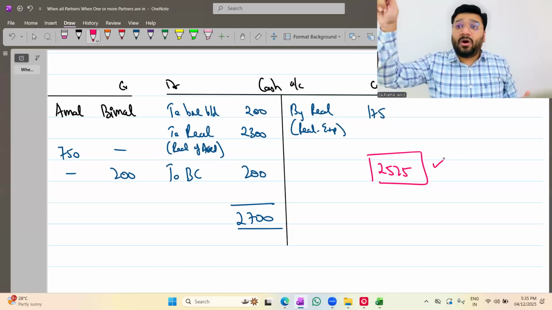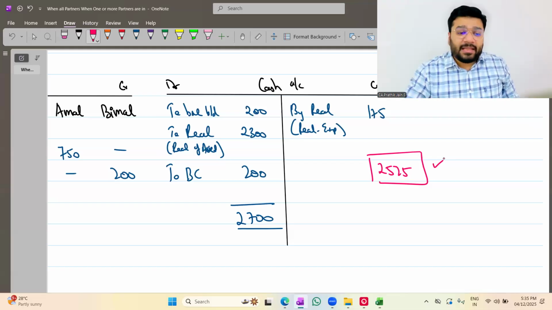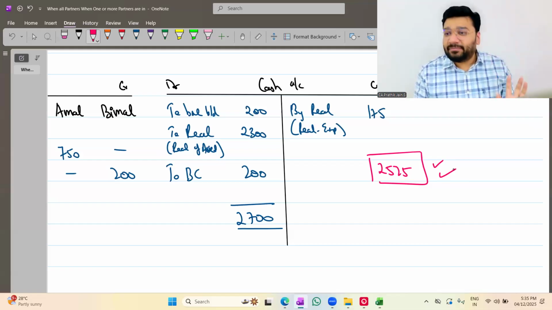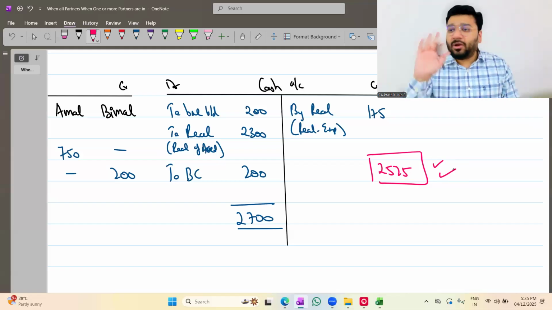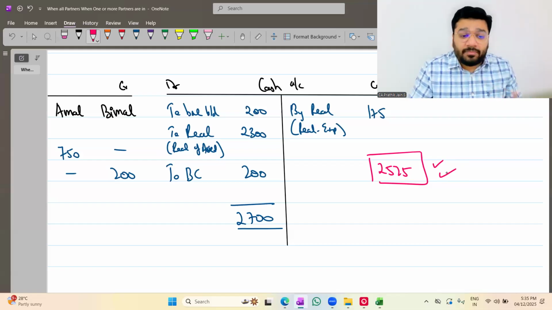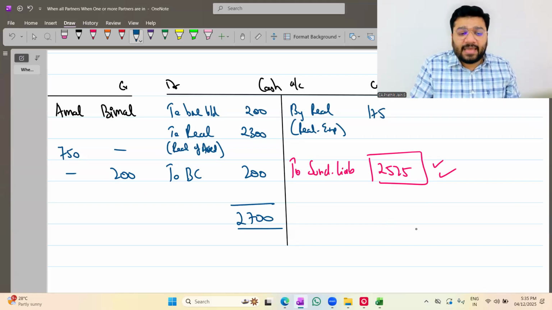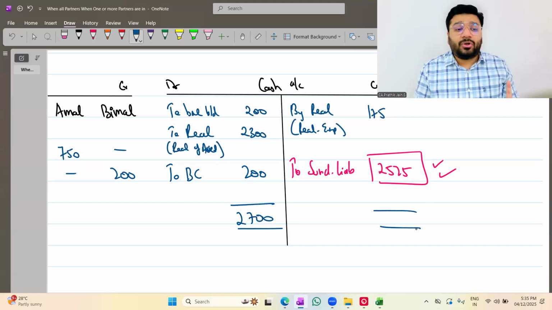And the court will give the order of the payment. So here I'm making the payment of 2525 in the order which the court has given. Okay, not okay, that information will not be given in the question. So what is your job? Make the payment and game over. Two sundry liabilities, game over. So I'm making the payment to the sundry liability holders.